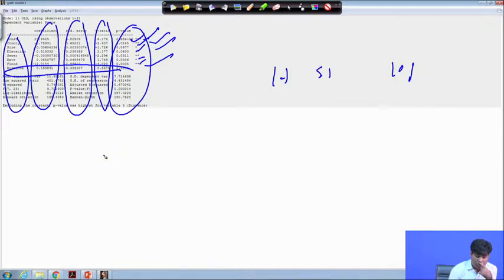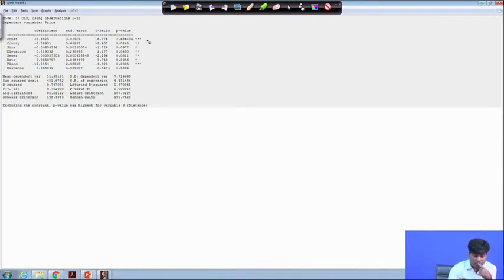Since most of the variables are statistically significant, R square should be very high, and it is 0.75, which is good enough. Corresponding to R square, adjusted R square is also 0.67.